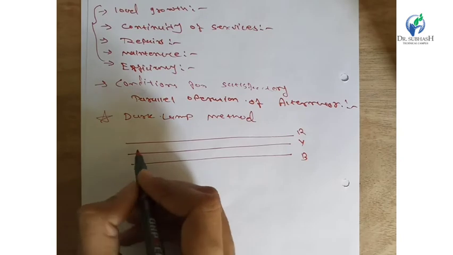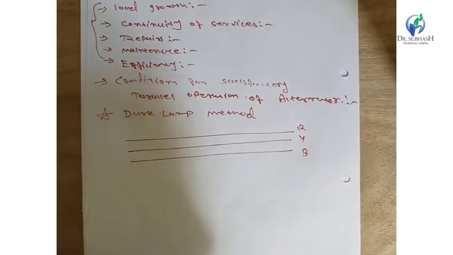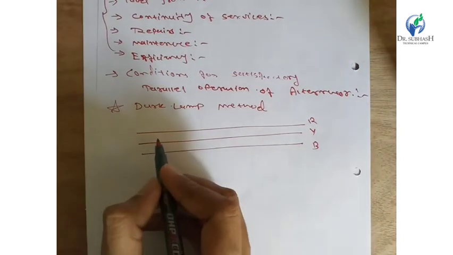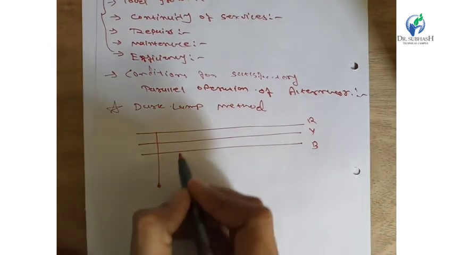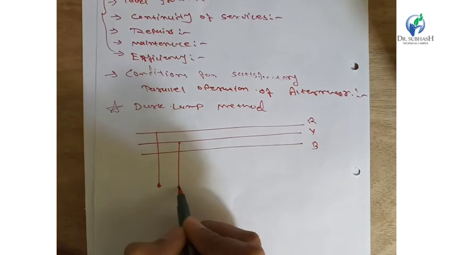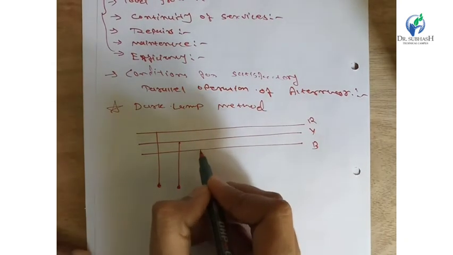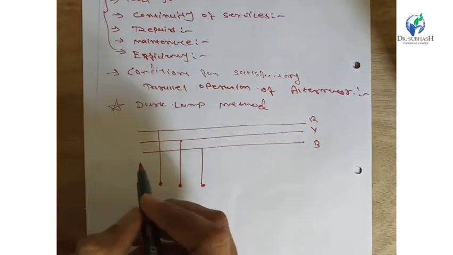To the RYB bus bars, we should connect the running alternator of the system. It is R phase, Y phase, B phase.